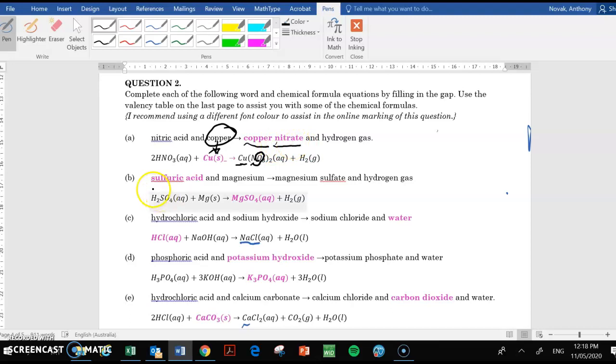This one's a challenging one. As I say, you eventually learn. So I understand if you didn't get that one. But let's have a look at this one here. Magnesium. Remember, the metal doesn't change, Mg, but the sulfur has now an ate on it, so it must have lots of oxygens, and you'll learn eventually that's the sulfate. Hydrochloric acid, I expect you to know that. So that was that one.